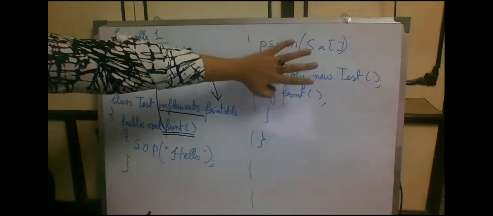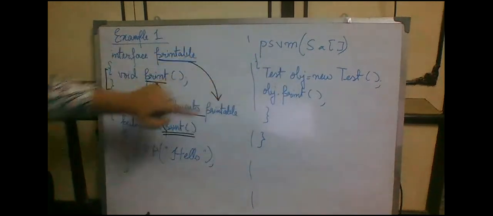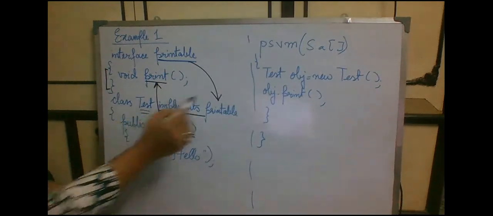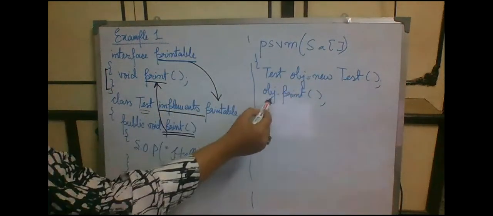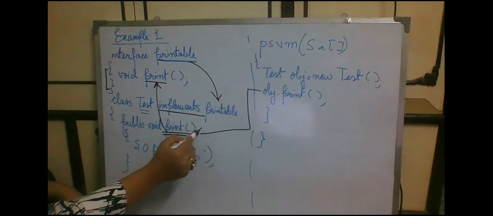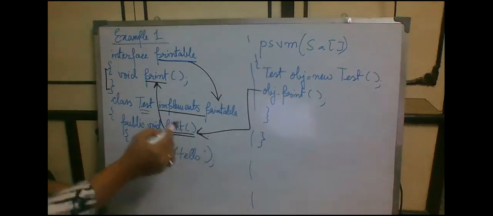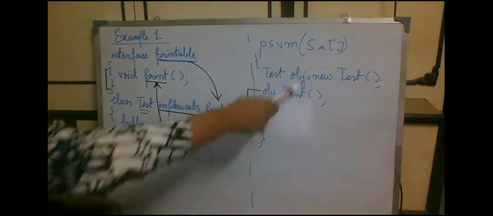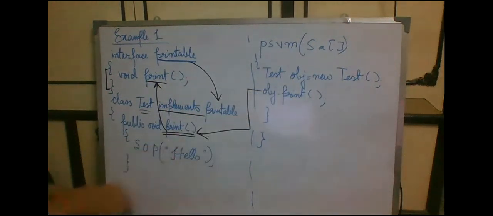Next, public static void main string argument, this is the main method. Inside that main method, we have created an object of this test class: Test obj equals new Test, and using obj, we are calling that particular print method, which was an abstract method inside the interface but got its definition inside the class Test. So using that object of class Test, we are calling the print method of this Test class, and we will be getting the output. We are supposed to get the output hello.